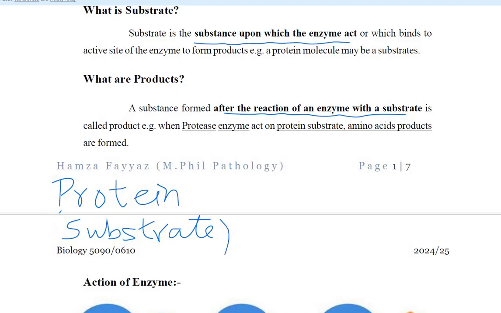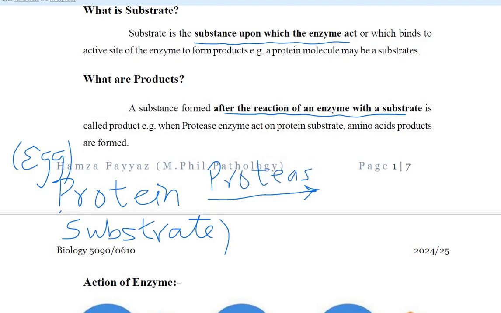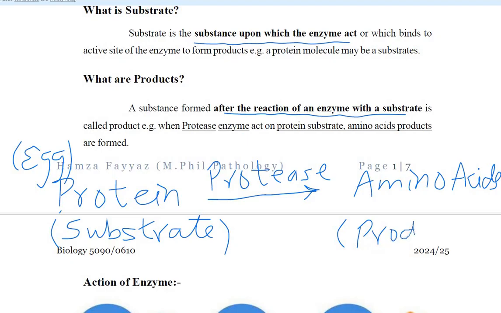This protein might be present in our egg that we have consumed in the breakfast. Protease enzyme will work on this protein substrate and will convert it into products like amino acids. So these amino acids are products.